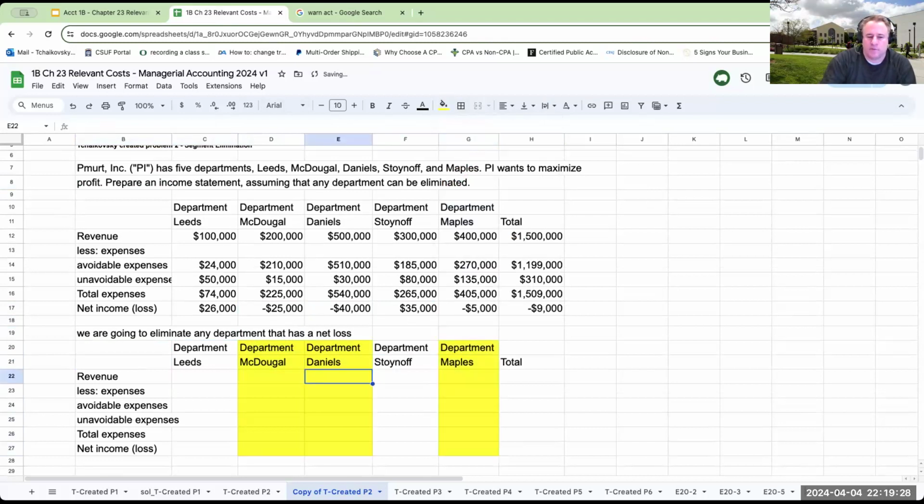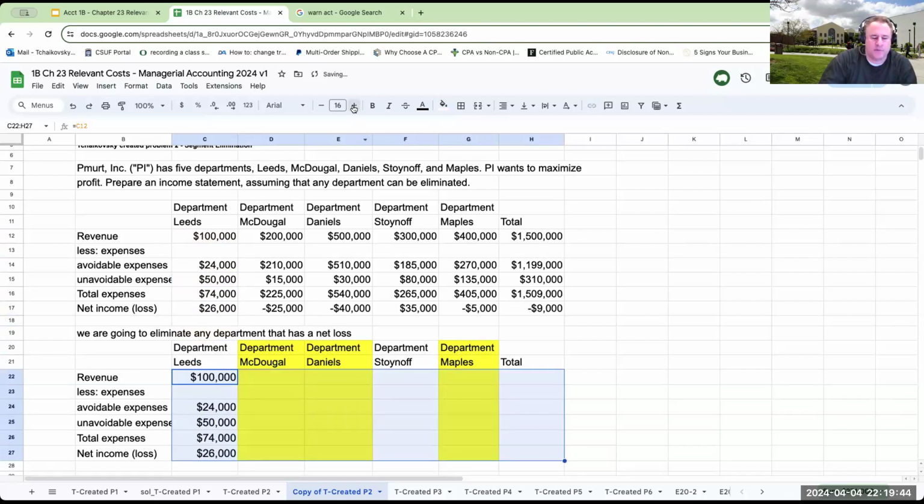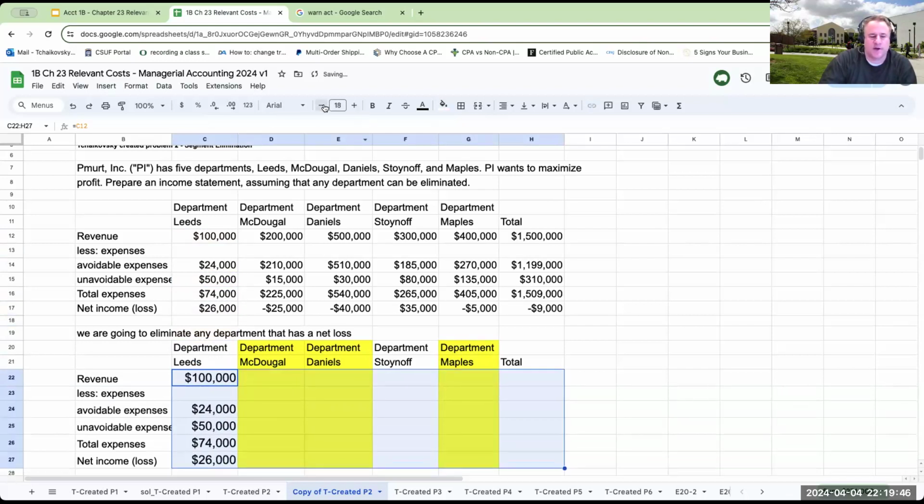And so what happens when I eliminate these departments? Well, let's see the ones we're keeping. With Department Leeds, we're making a profit of about $26,000. So that's not going to really change. And I'm also going to keep Department Stonoff.